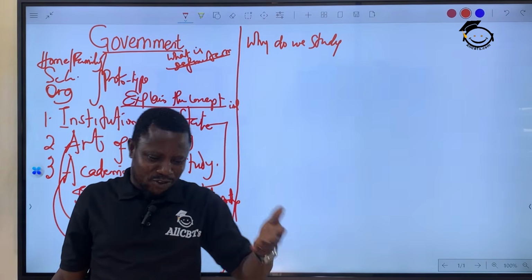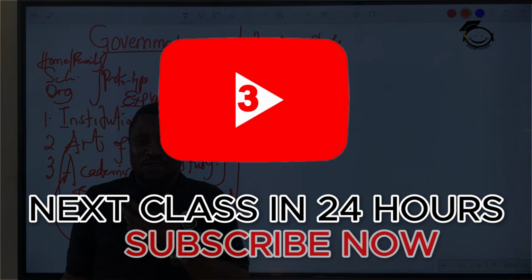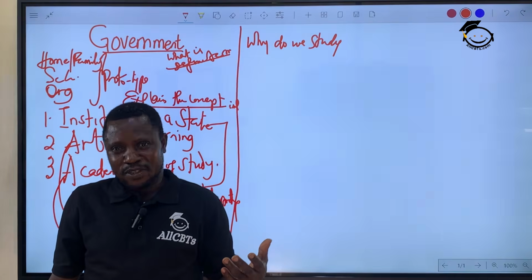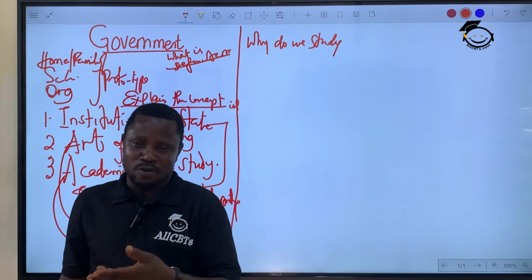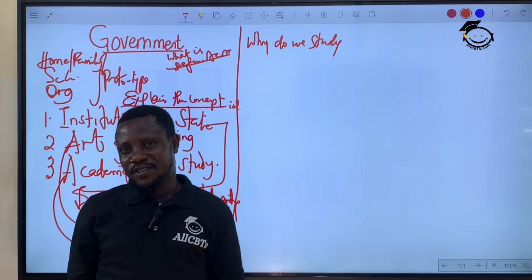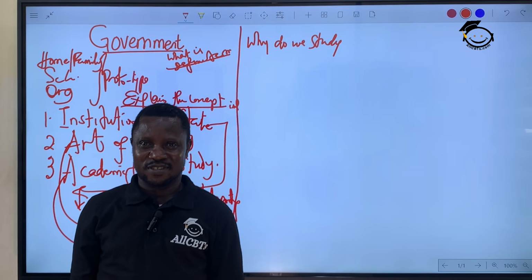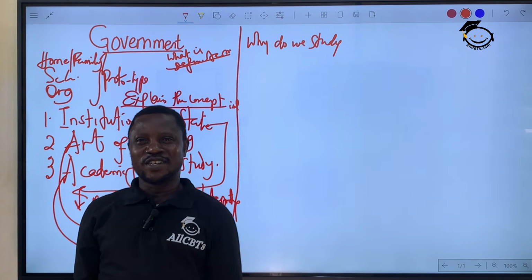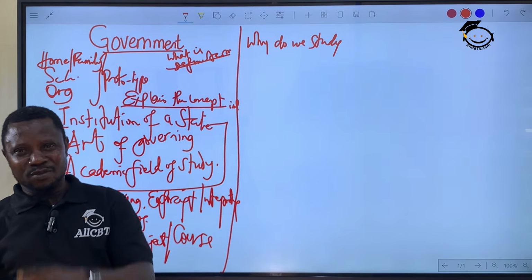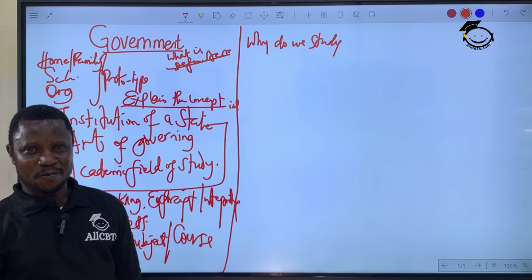Why is it important? I just mentioned earlier that for me, I expect everybody to learn government irrespective of your course or your department in school, whether you're science, you're art, or commercial science. You should have an idea of what governing, what ruling people is, whether you're going to be part of government in future or not. So why do we study government? Please, I'm giving you that as a take home. Settle down and study it yourself.